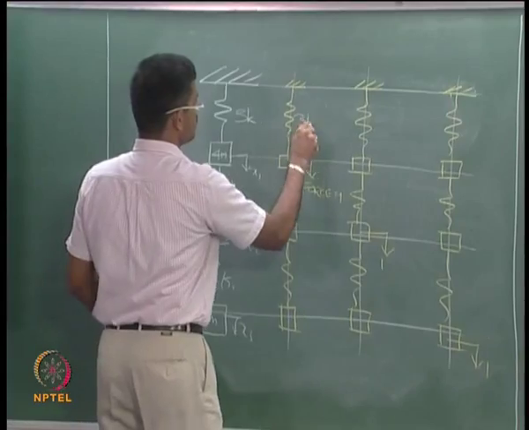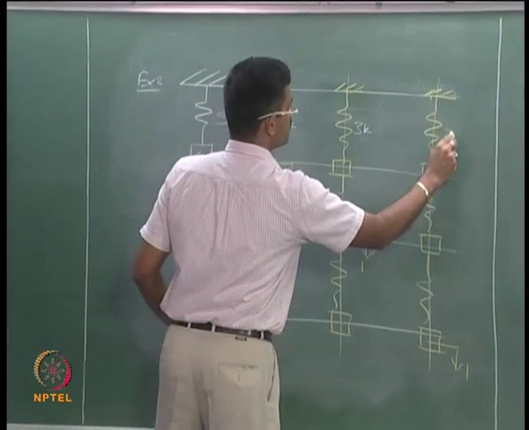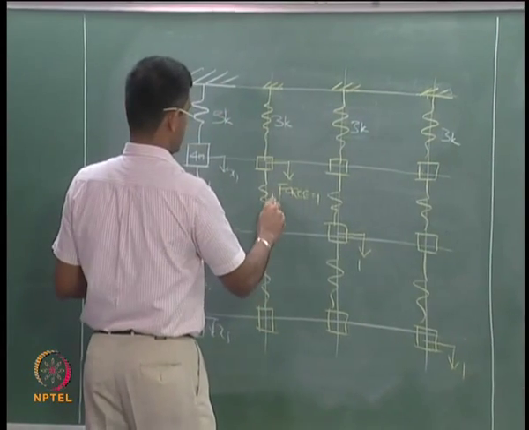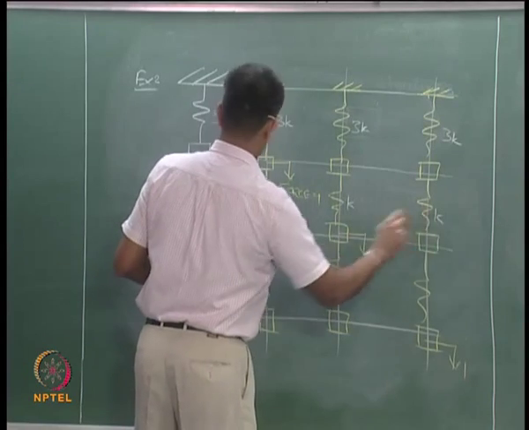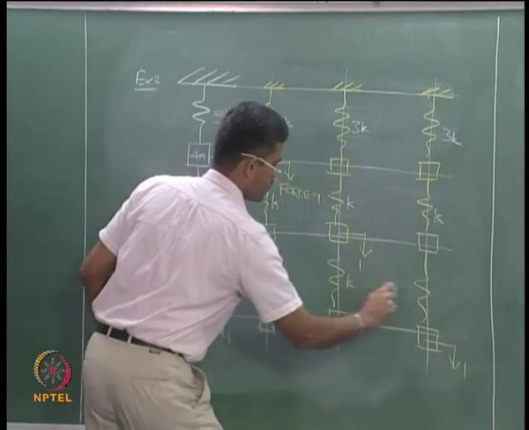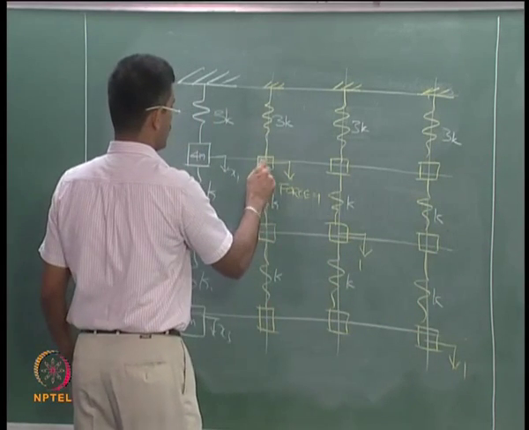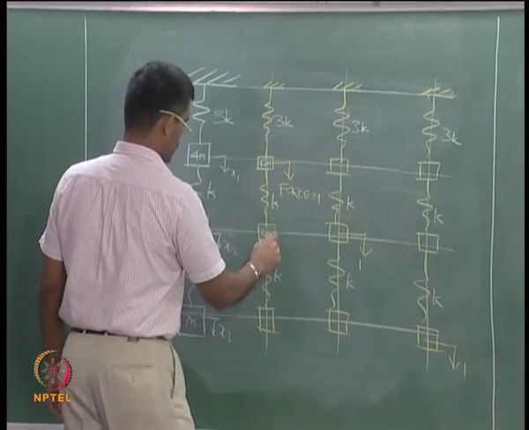This is 3k, this is k, this is also k, this is 4m, 2m and m.